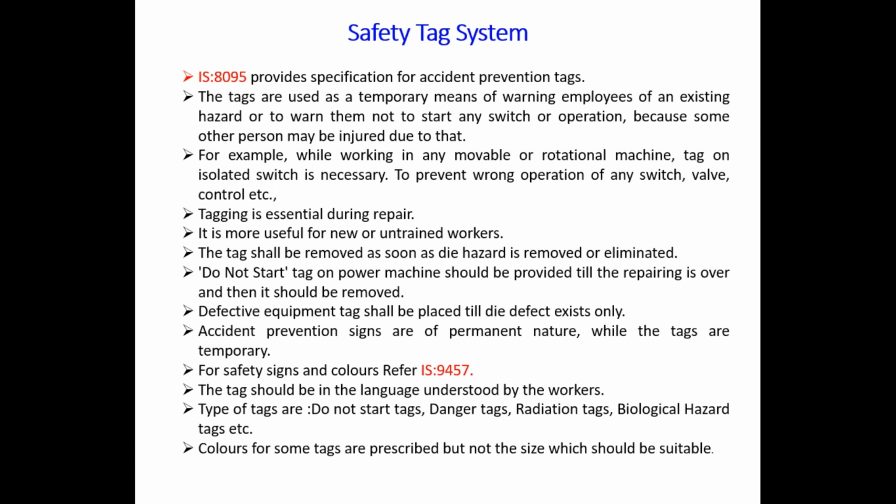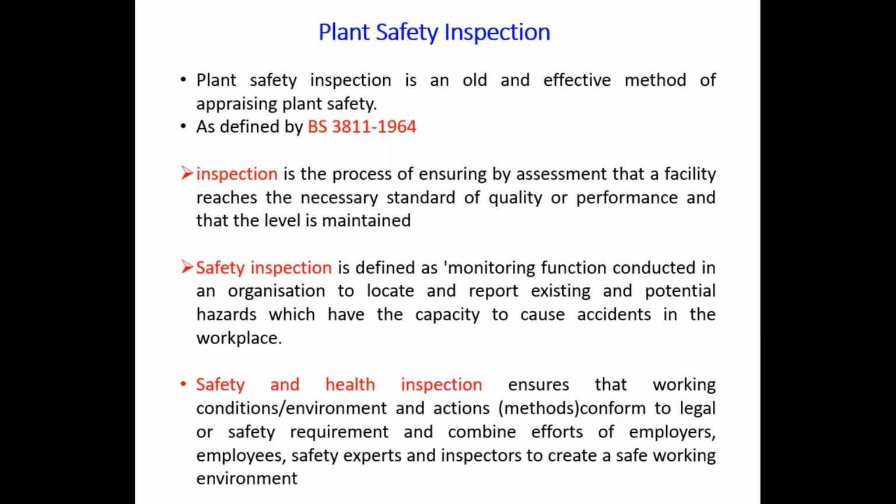Then the next parameter for this safety appraisal is PSI, that is plant safety inspection. Plant safety inspection is an old and effective method of appraising plant safety. The detailed guidelines are given in BS 3811, 1964, and the main points available under this PSI are inspection, safety inspection, safety and health inspection, and some other parameters.